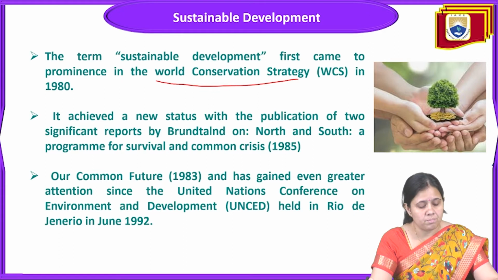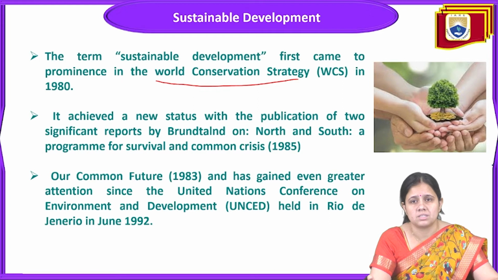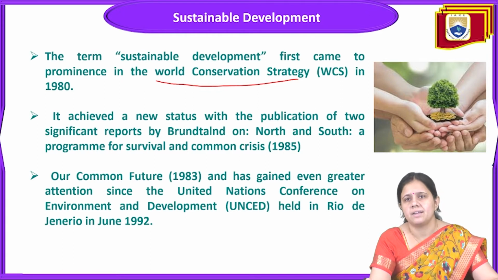And this Our Common Future gained even greater attention than the first one, because the United Nations Conference on Sustainable Development was held in Rio de Janeiro in the year 1992.